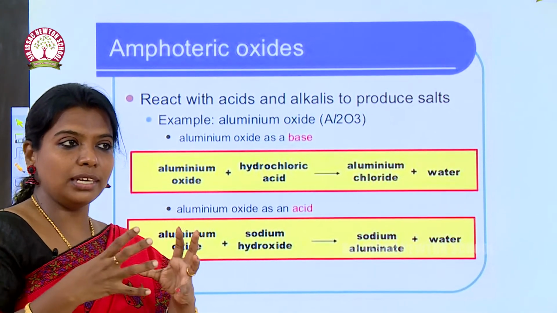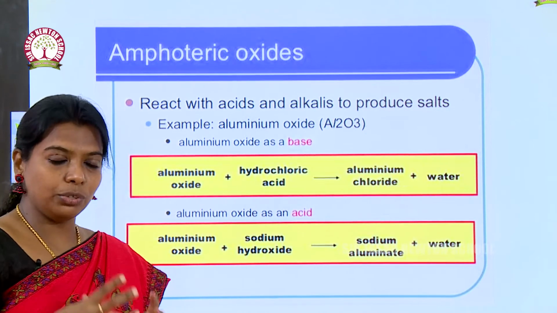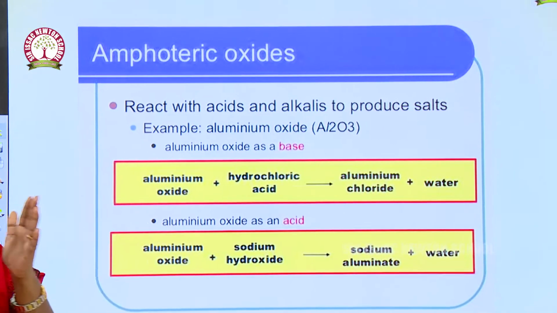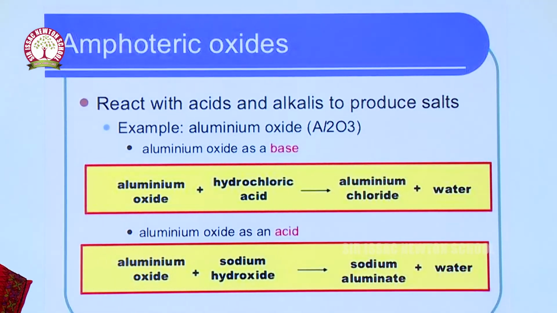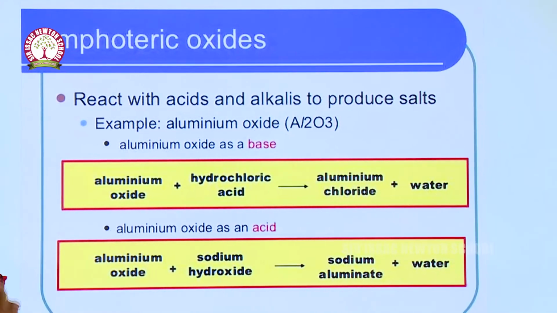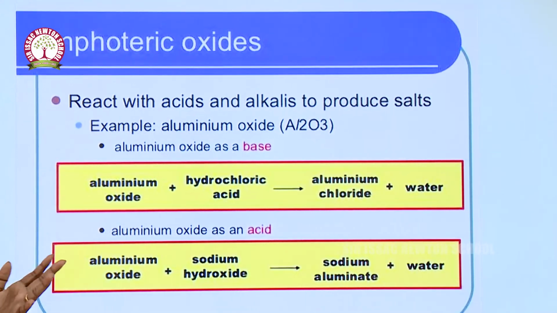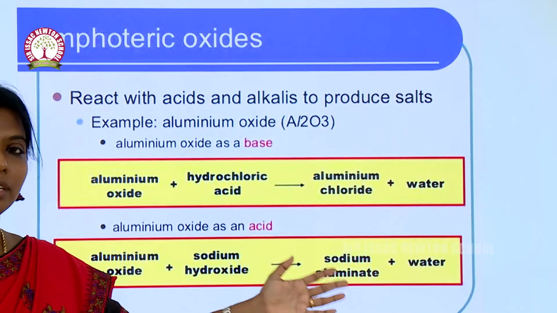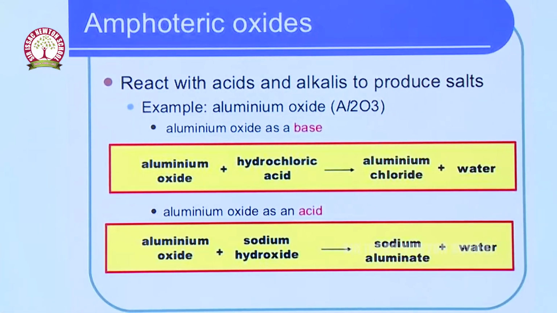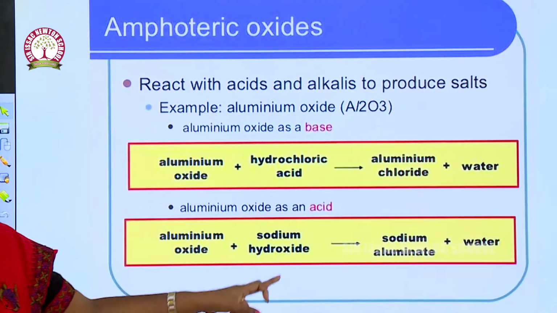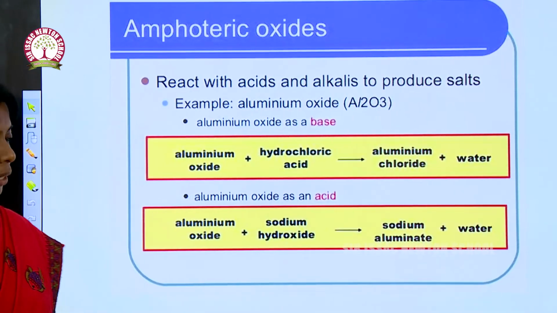The oxides of metals which react with both acids and bases are called amphoteric oxides. Aluminium oxide reacts with both acid and base to form products, so it is also called an amphoteric oxide. Here the equation is given in words.